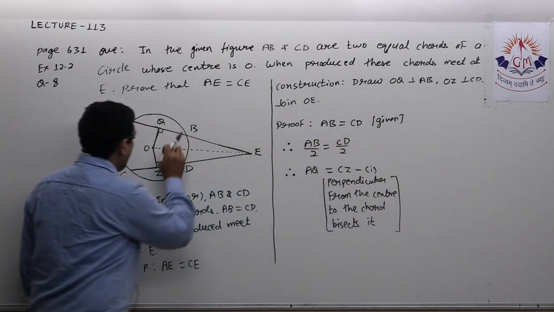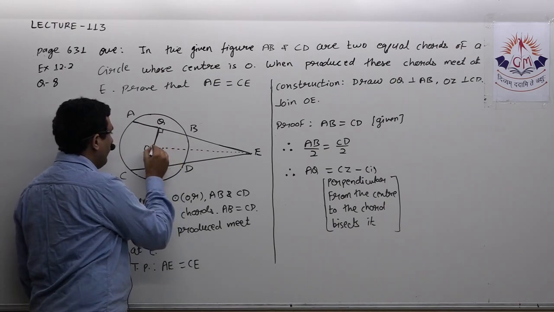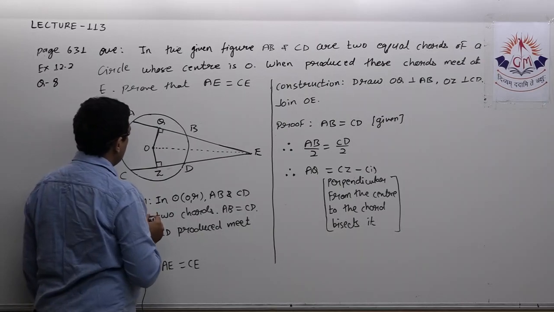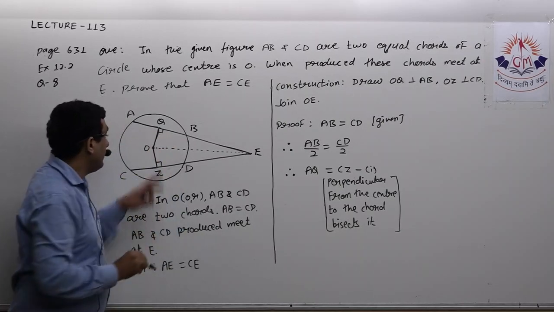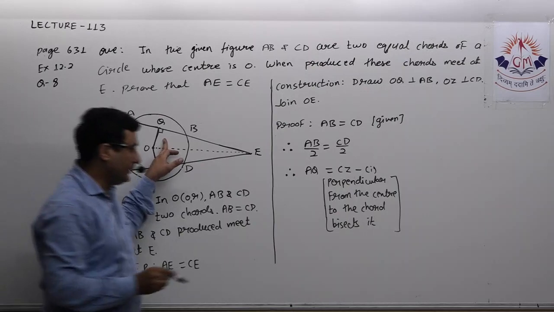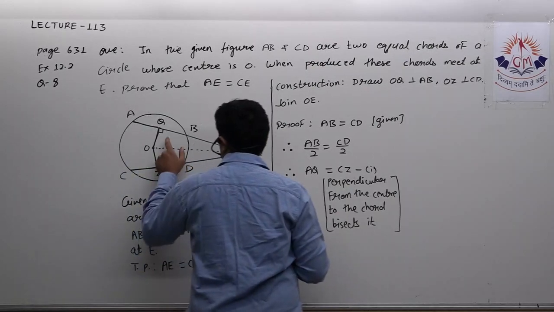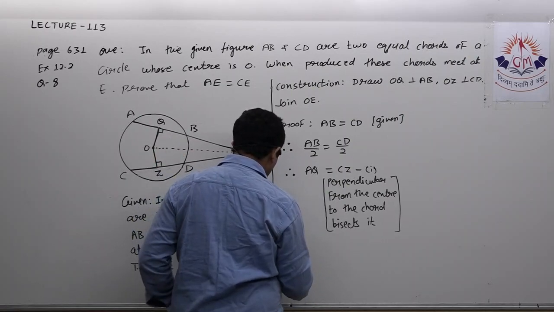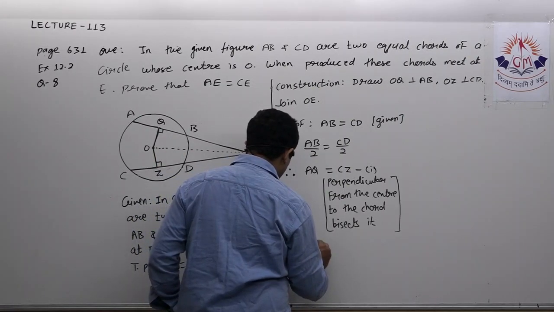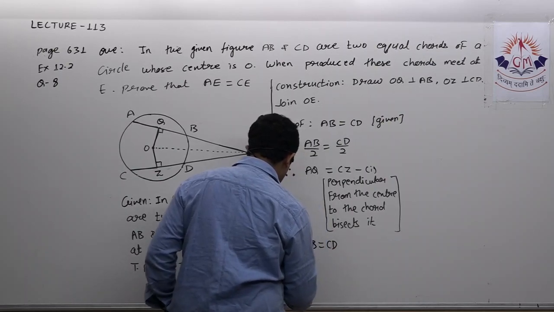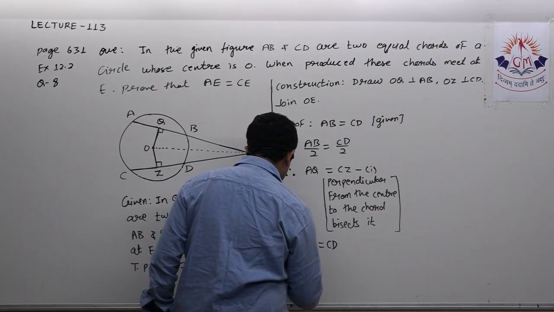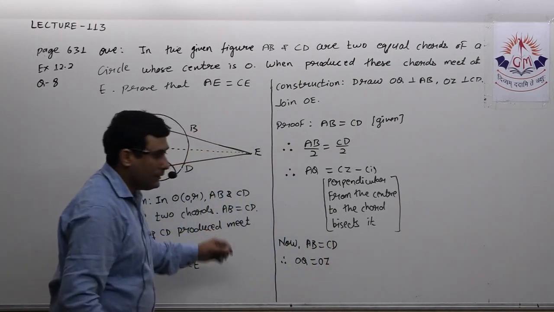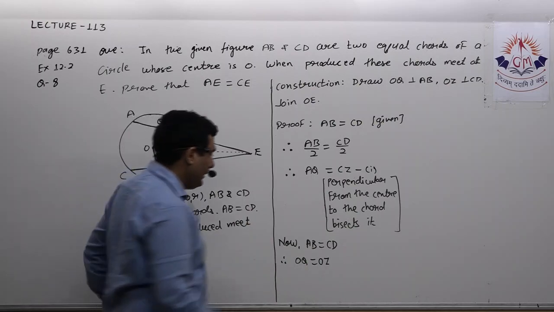Now I need to prove these two triangles congruent, and for that I need to say OQ equal to OZ. So why is OQ equal to OZ? Because equal chords are at equal distance. So I will write AB is equal to CD. Therefore, I can write OQ is equal to OZ. As these two chords are equal, their perpendicular distance from the center will be equal.